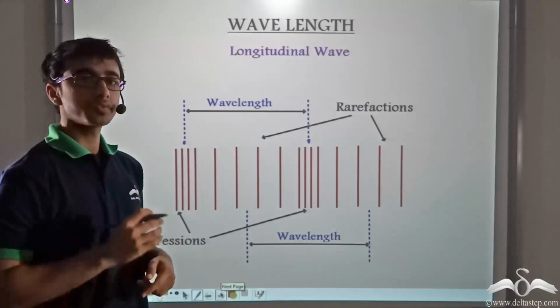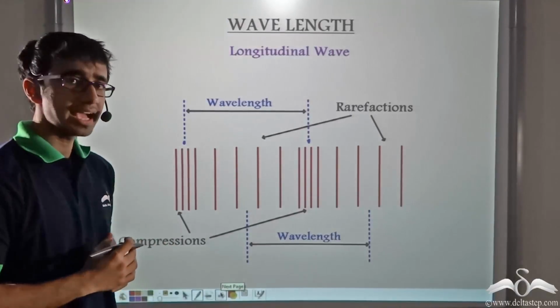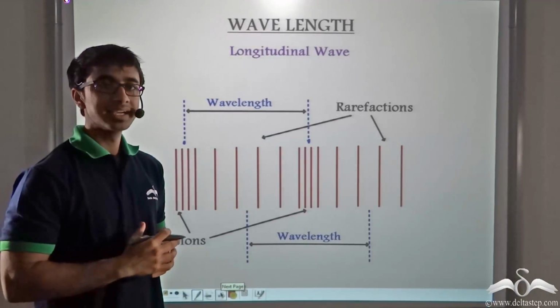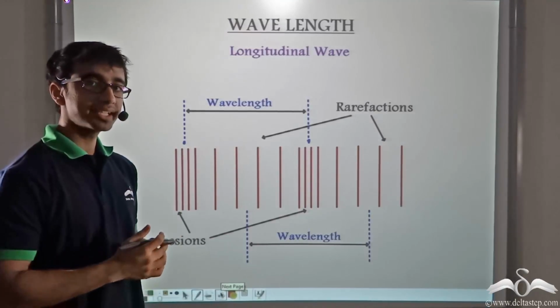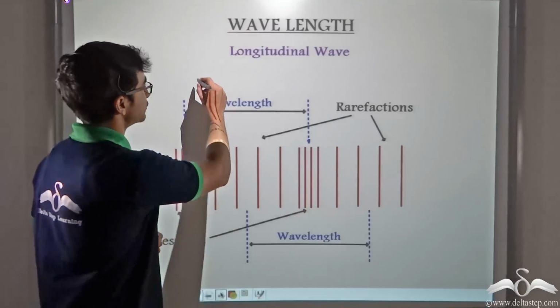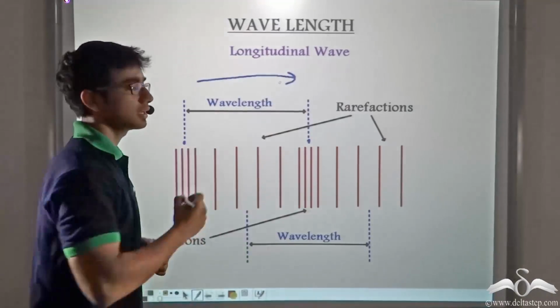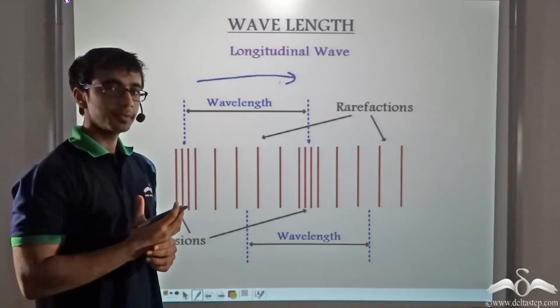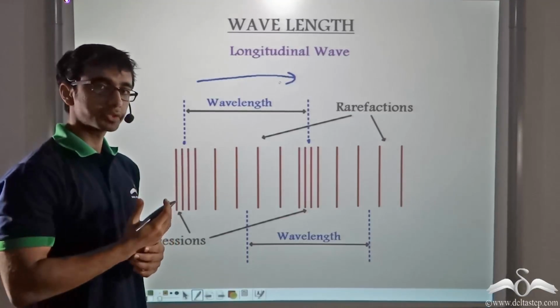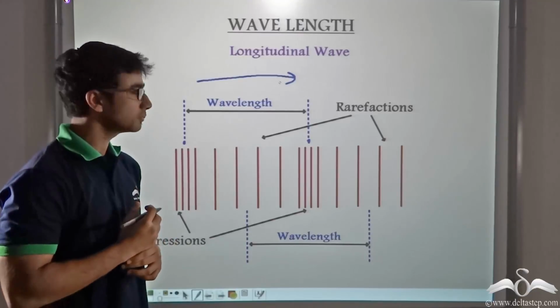Now what happens in the case of longitudinal waves? As you recall from our previous lecture, in a longitudinal wave, the particles are vibrating to and fro in the direction of propagation of the wave. So in a longitudinal wave, we define a cycle as that after which the particles repeat their motion.